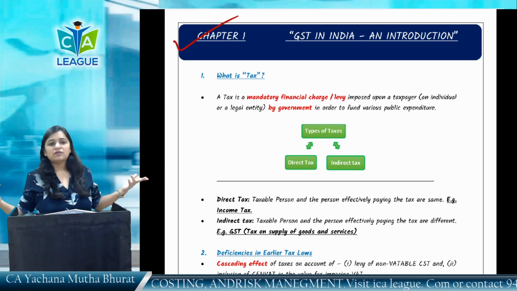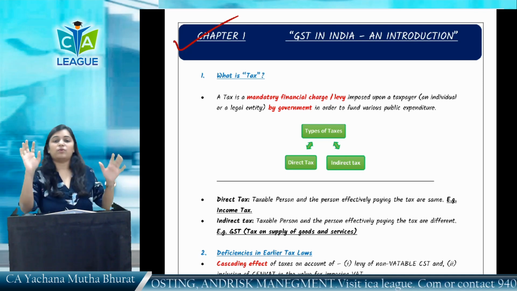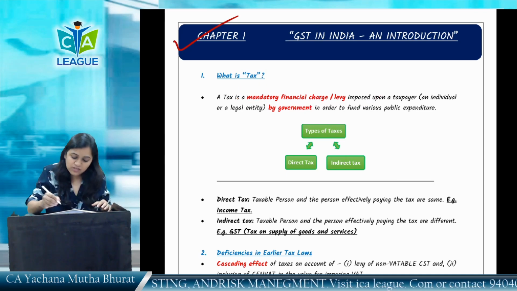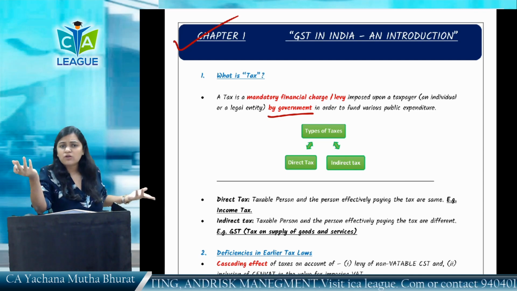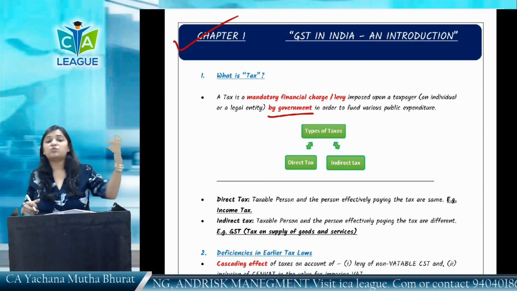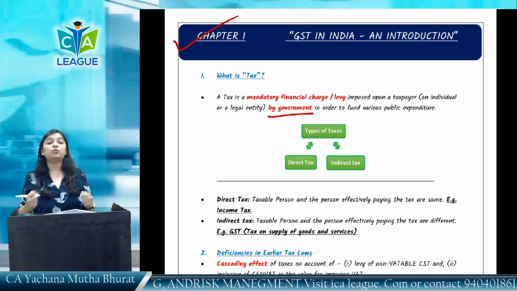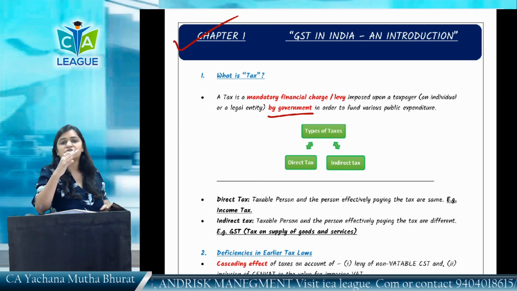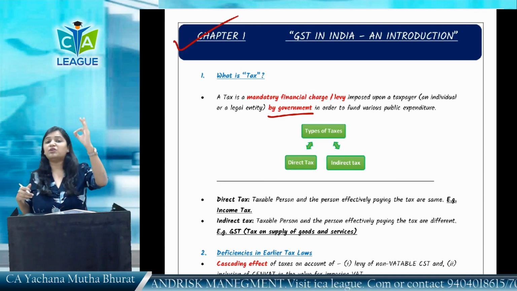So, what is tax? Is it an option? You want, you can pay; you don't want, you don't pay? No, it's not like that. It's a mandatory levy. It's a mandatory financial charge upon a taxpayer by the government. Why does the government need funds at all? Students, tell me one thing: how are these bridges made, how are these roads made, how does the government develop infrastructure? The revenue to the government is only through taxes. So, they collect taxes. It is a mandatory financial charge. It's not an option; it's not like you give if you want and don't give if you don't.